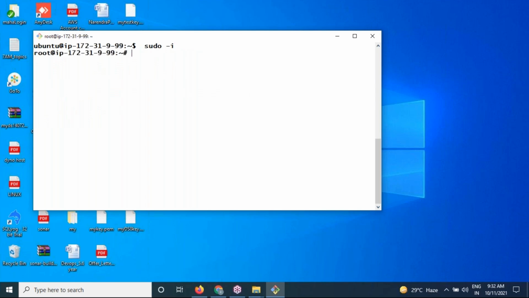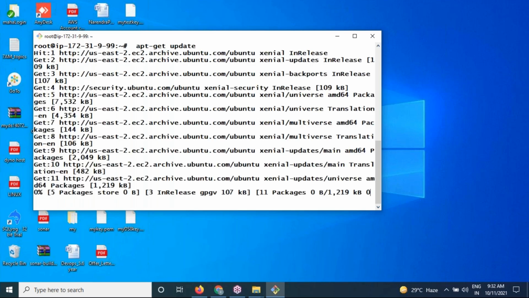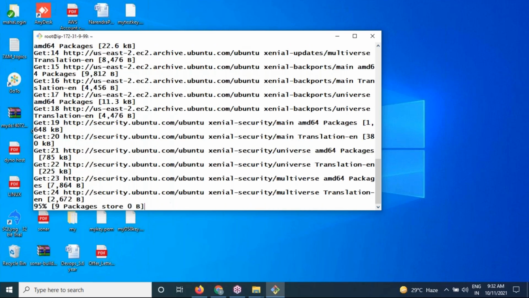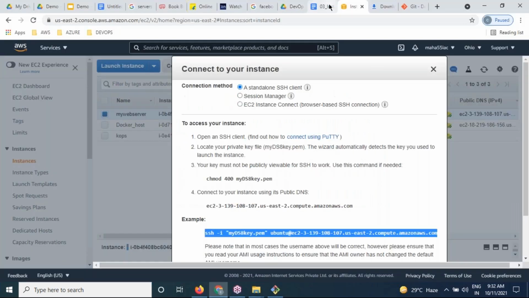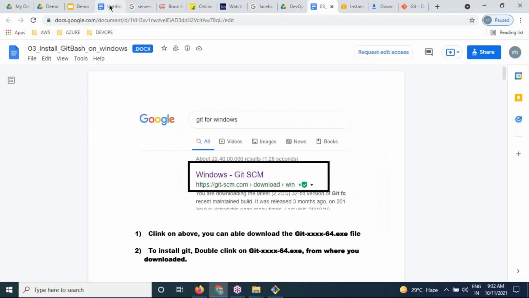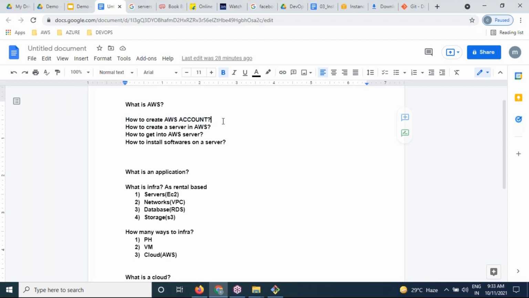Yeah, that's it for today, guys. Have you successfully gotten a cloud server or not? Have you successfully created an AWS account? Have you successfully created an AWS server? Are we getting into the server with the help of Git Bash? Are we executing commands or not? Yes.